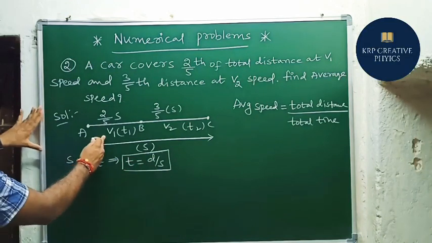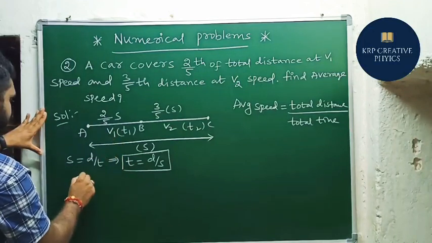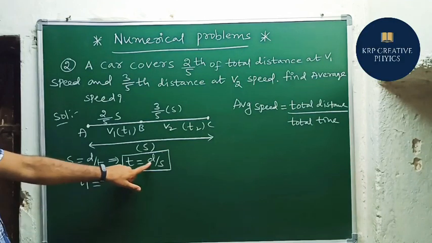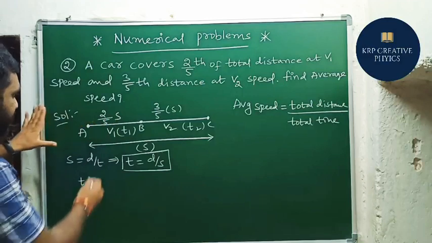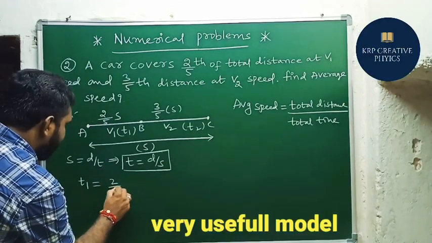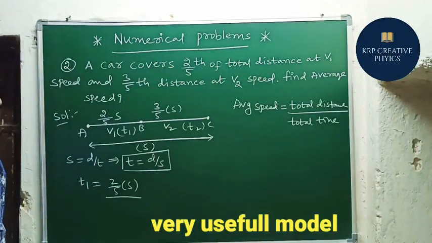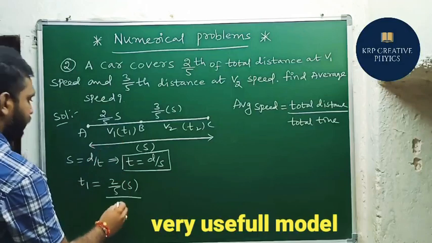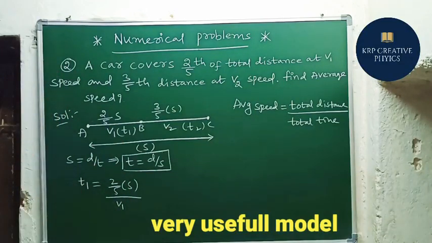Now we are going to write the equation for time T1. How can we find T1 here? T1 equals distance by speed. What is the distance from A to B? 2 by 5 S. That is the distance. What about its speed from A to B? Speed is considered as V1. So this is the value of T1 here.